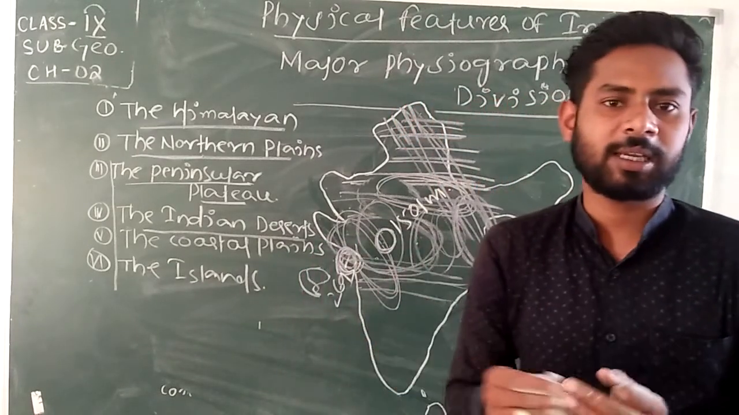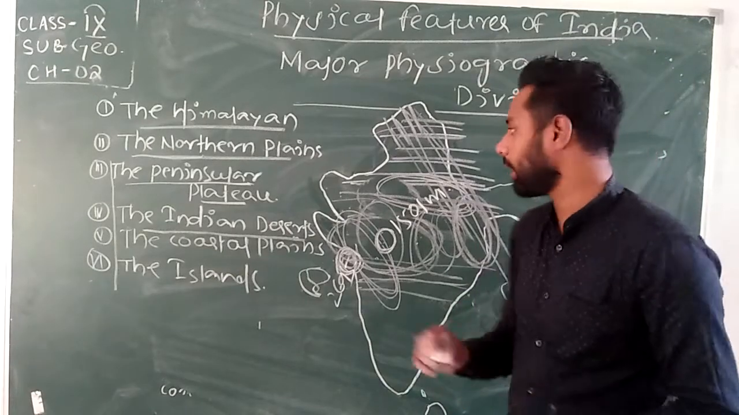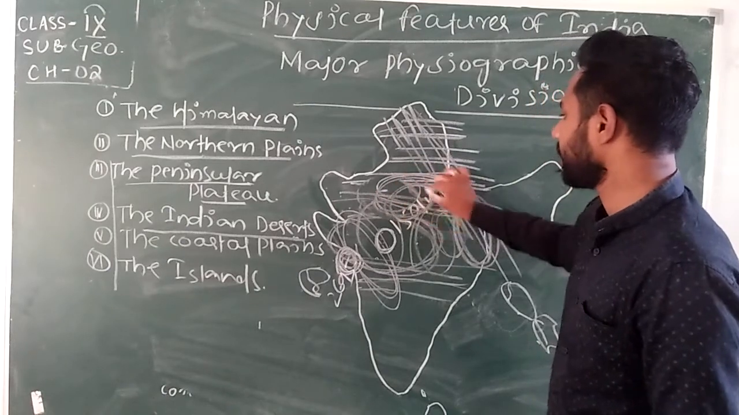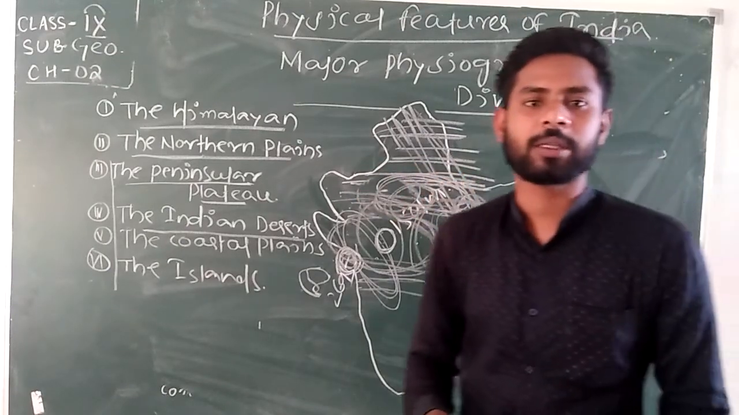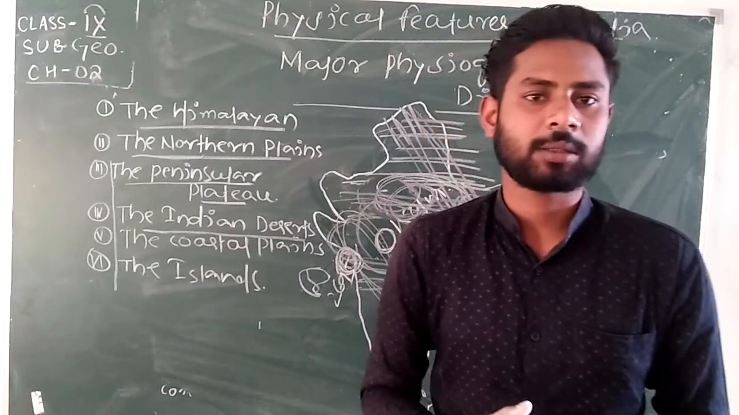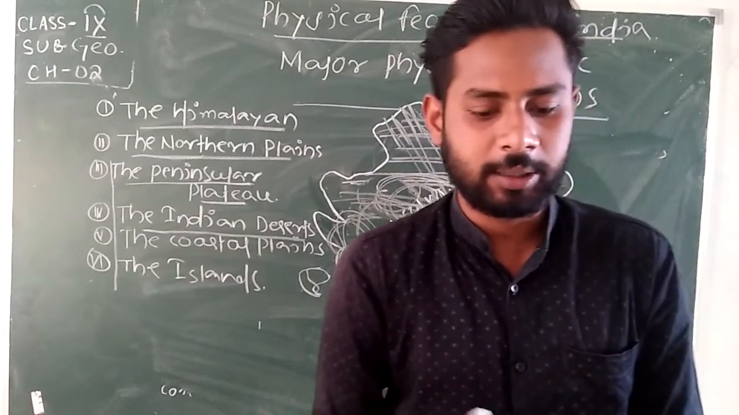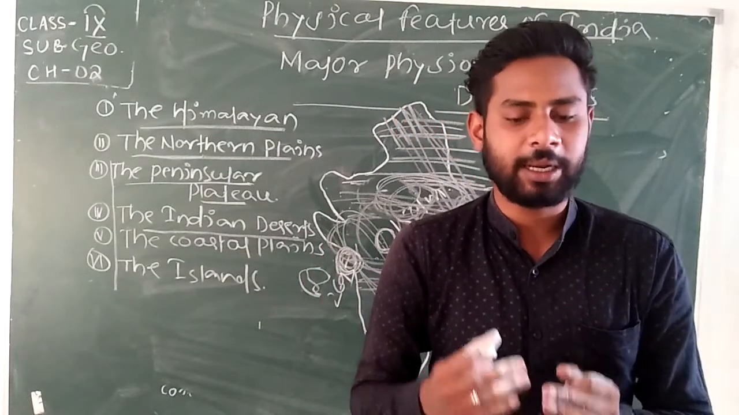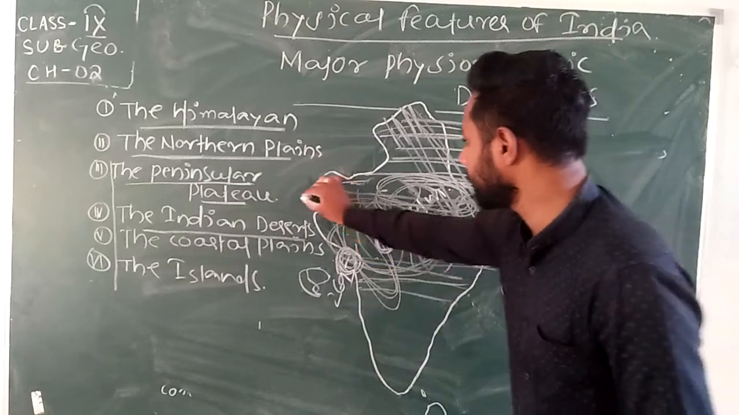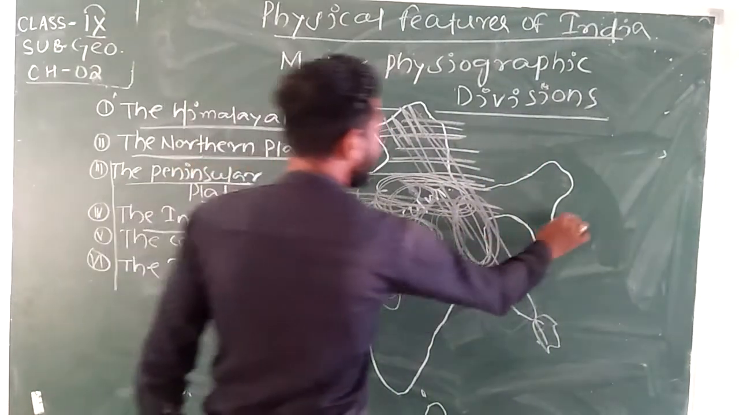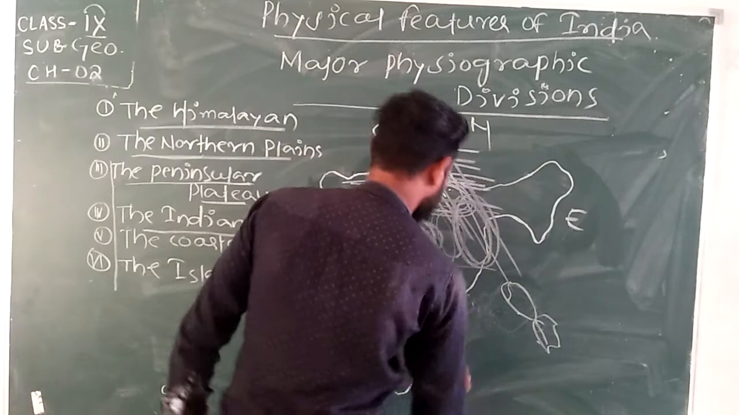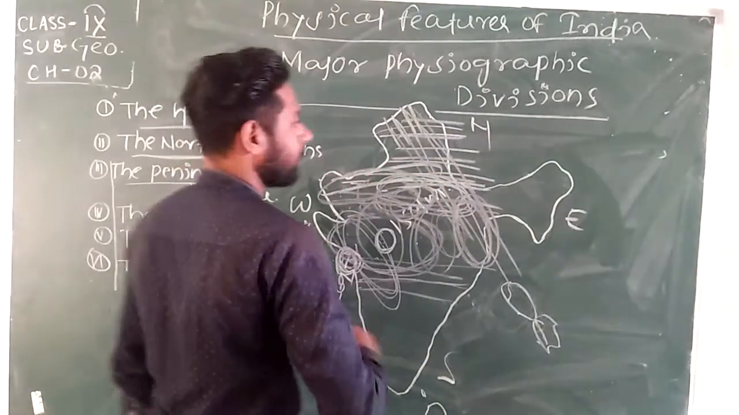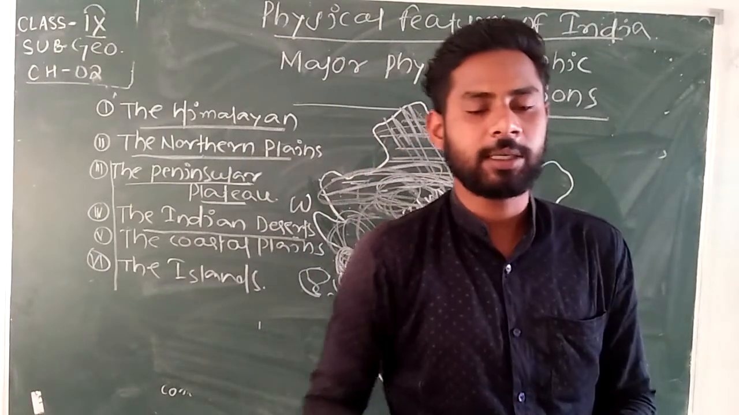So in the Rajasthan area, mostly in Rajasthan, this area is covered with desert. The western margins of the Aravalli Hills form the Indian desert. This is the western side, with north and south as shown. So this western area is the Indian desert.